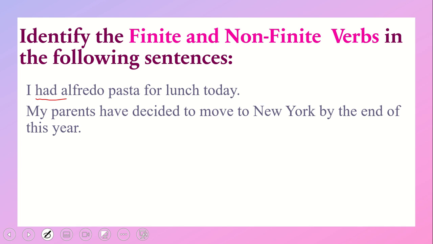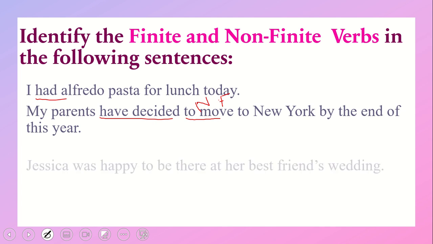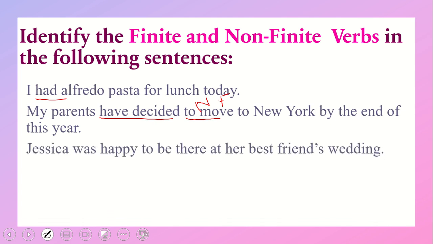My parents have decided to move to New York by the end of this year. So my parents have decided, this is finite because this is giving us an idea about the tense of the sentence. And this to move is a non-finite verb because this is beginning with to and giving us an action of the task or the subject. Jessica was happy to be there at her best friend's wedding.